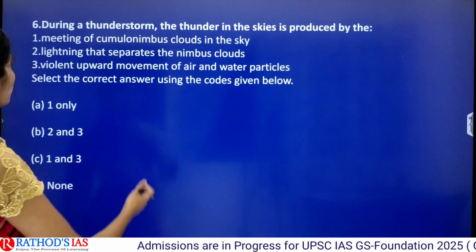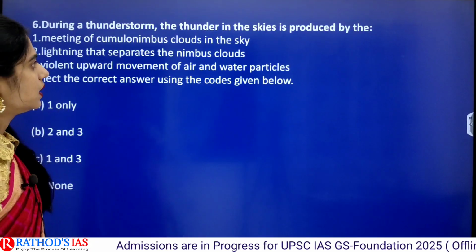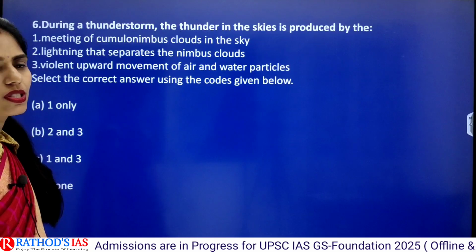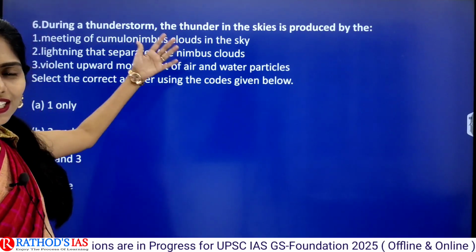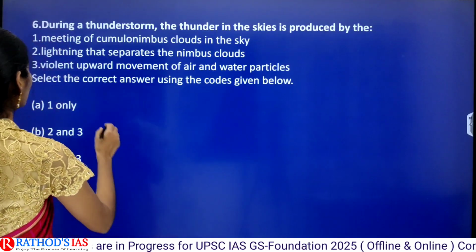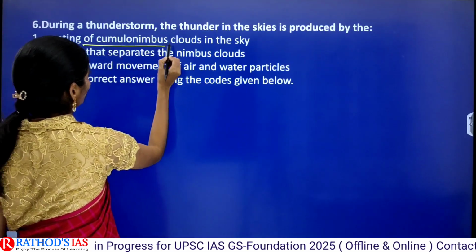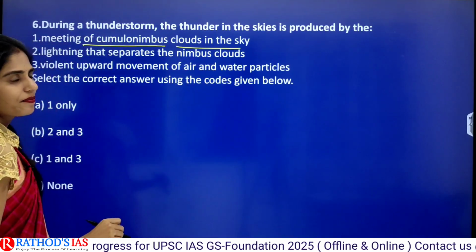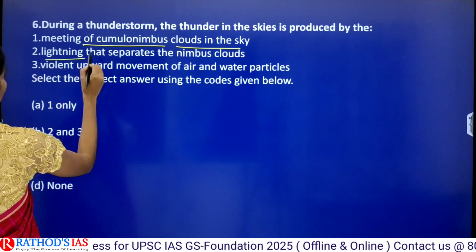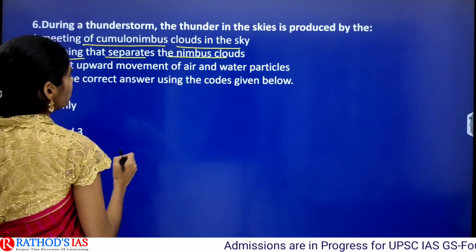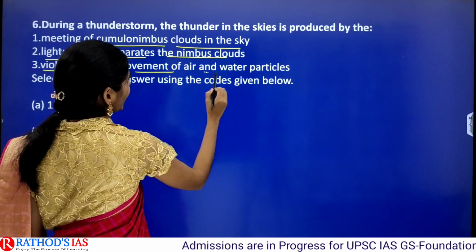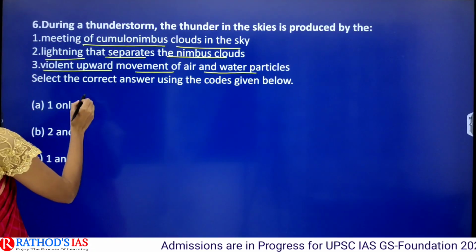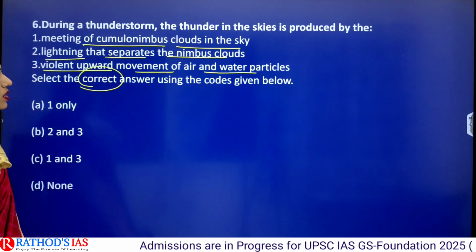And the next question is: during a thunderstorm, the thunder in the sky is produced by the... So what are the reasons for this thunder in the sky? The first statement is meeting of cumulonimbus clouds in the sky. The next one is lightning that separates the nimbus clouds. And the third statement is violent upward movement of air and water particles. You have to select the correct answer using the codes.